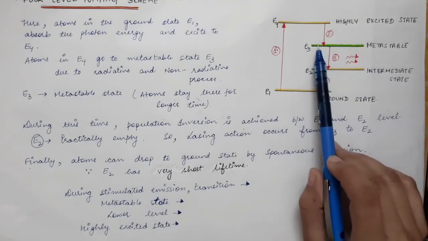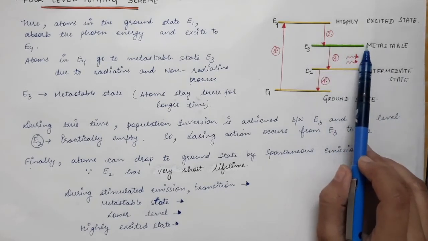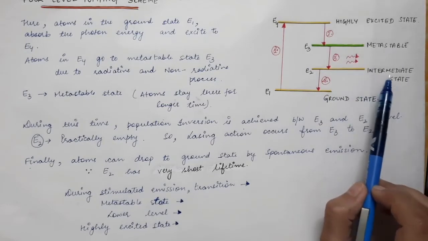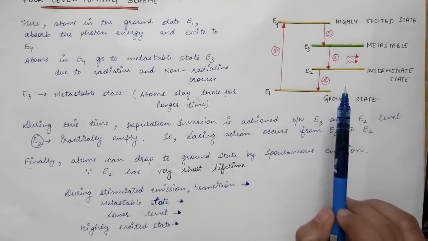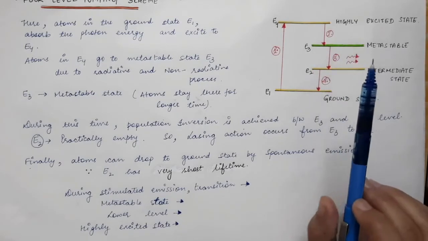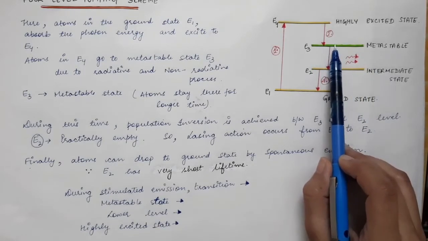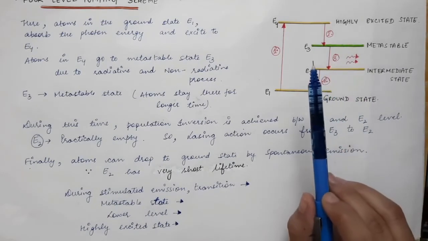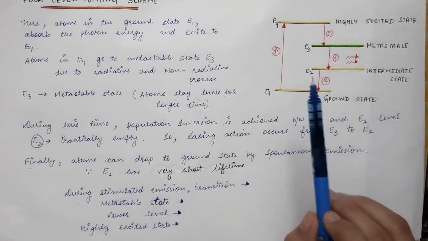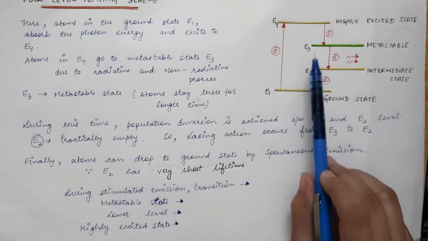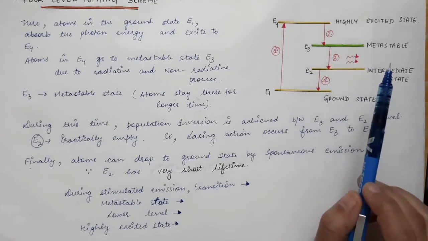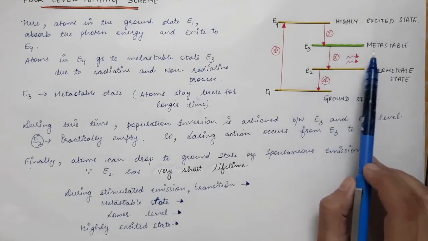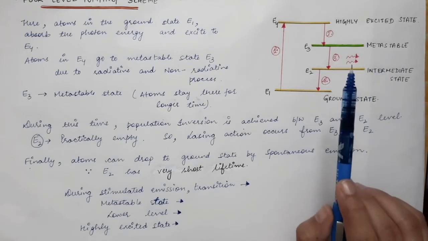And you can see over here that when atoms come to the metastable state, there are almost no atoms present in the intermediate state. Therefore, the population inversion condition, let's say if there are 2 atoms in the metastable state, in that case also the population inversion condition is achieved because there are 0 atoms in the intermediate state. So population inversion condition is always maintained in the case of a 4-level laser. Therefore, the laser light is obtained continuously.